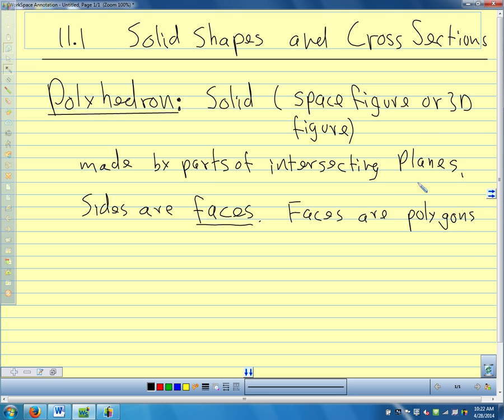So the stuff that we've learned about polygons already, we're going to use when we start talking about polyhedrons. So for example, all of the area formulas that we learned in chapter 10, we need to use the area formulas to find the volumes and surface areas of these solids, because the sides, the faces, are polygons. And we learned about how to find areas of polygons in chapter 10. So our faces of our polyhedrons are polygons.